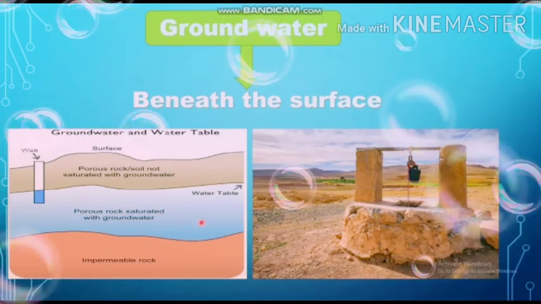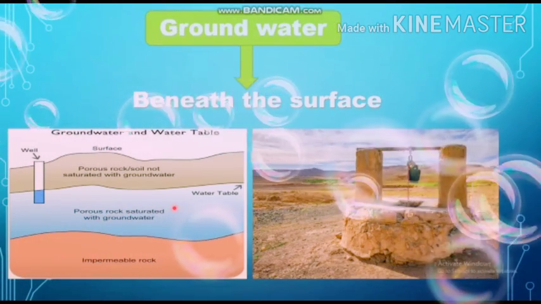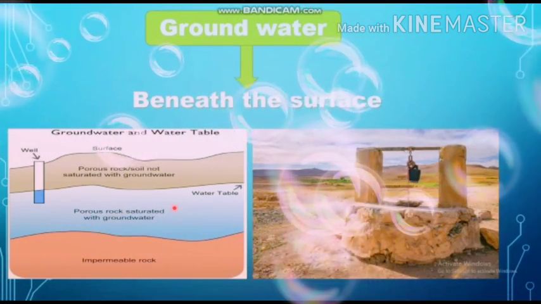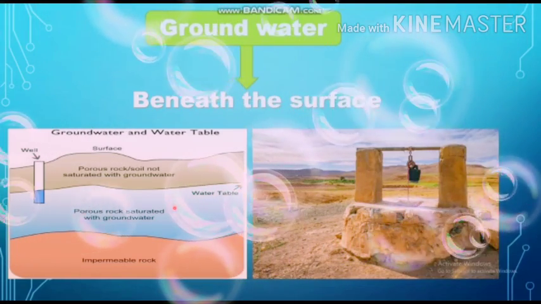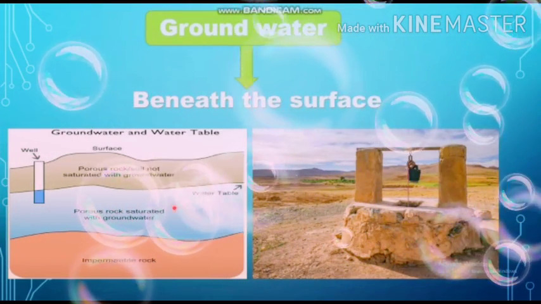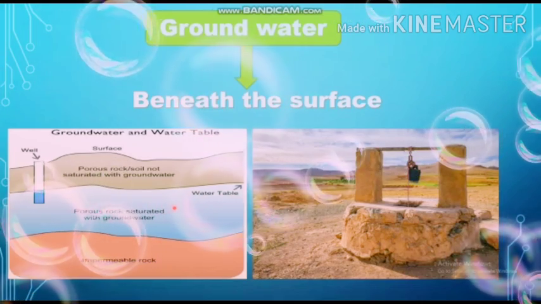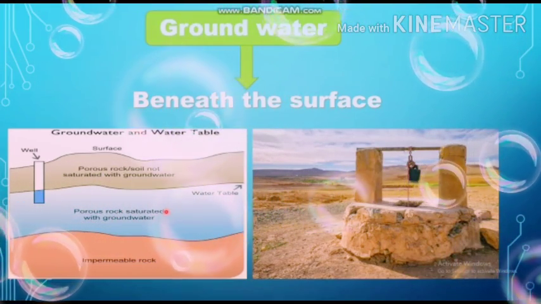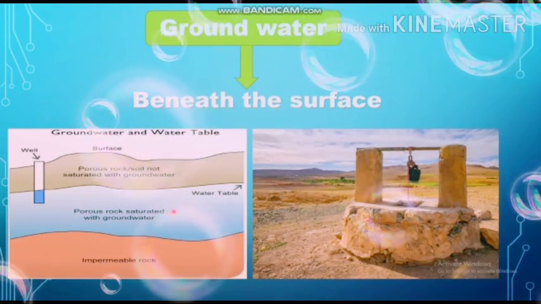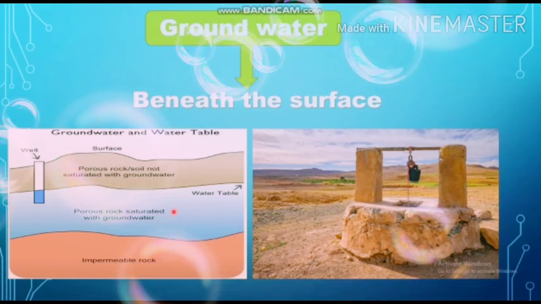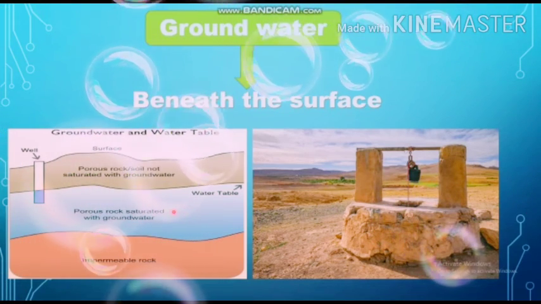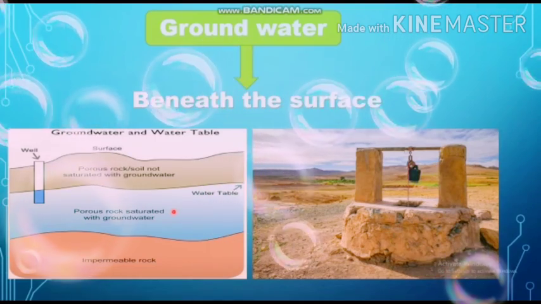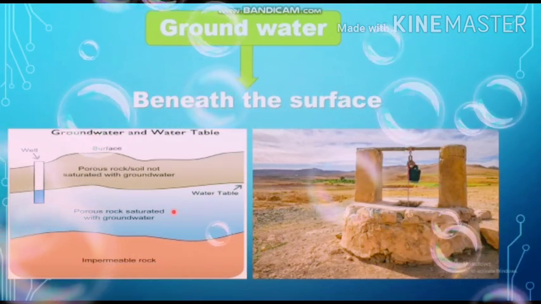In recent years, this groundwater can be obtained by using different electric motors in the form of boring, which you can easily observe at your homes. So this is all about the different sources of water from where we can get water which is usable, and which form of water is unusable for us.